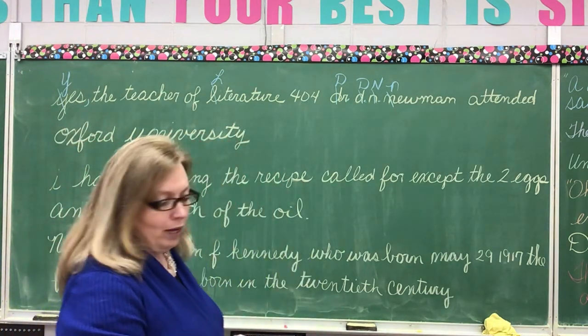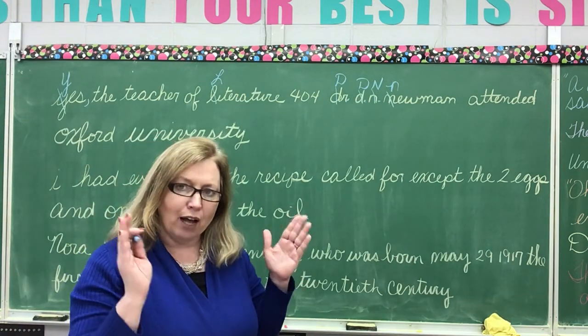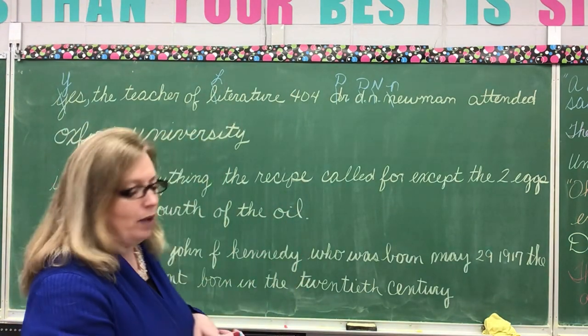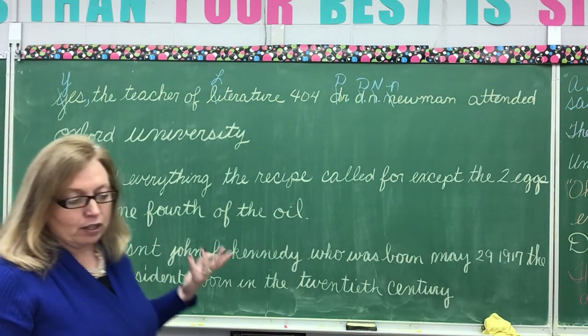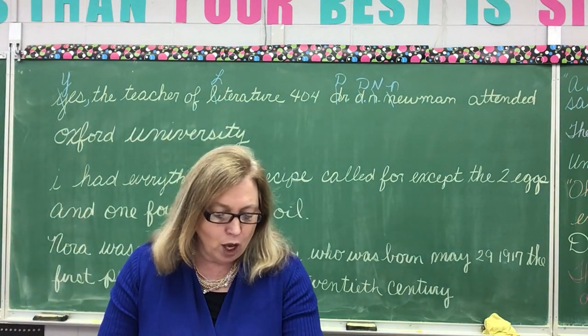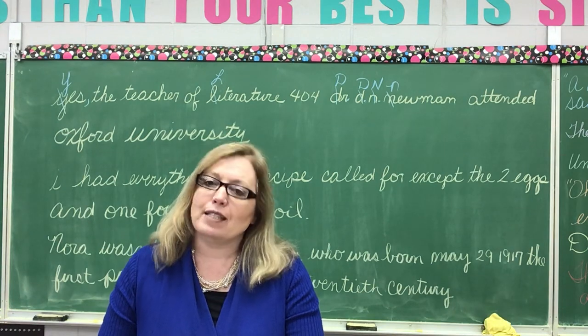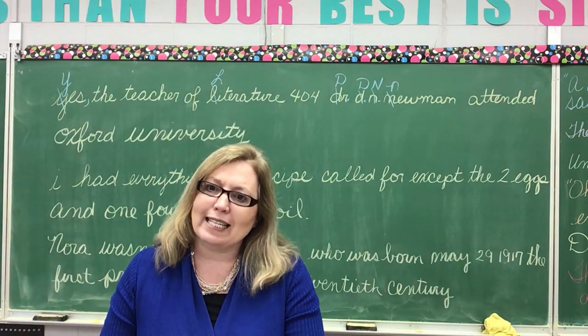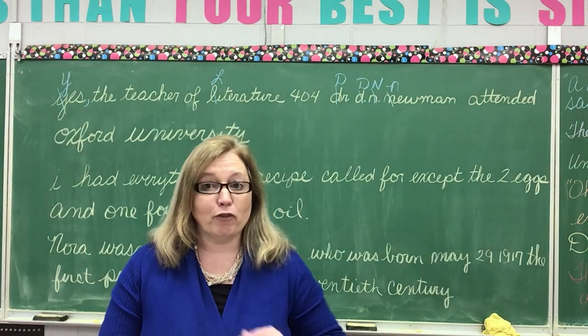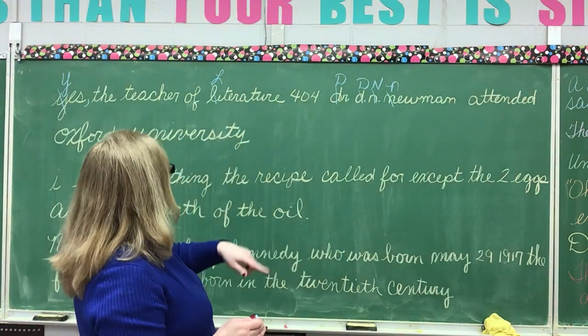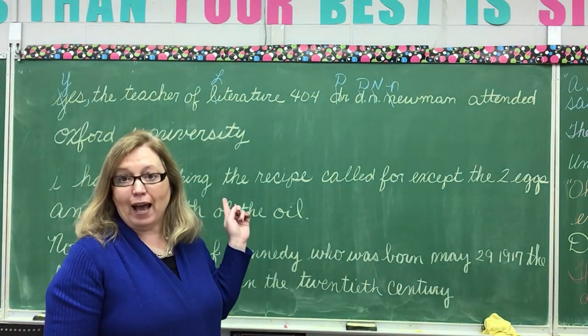Okay, now we have another set of commas we need to go in there. In our sentence here, we're talking about who the teacher is, Dr. D.N. Newman. What is that? Well, if you remember from grammar, that is clarifying teacher, correct?